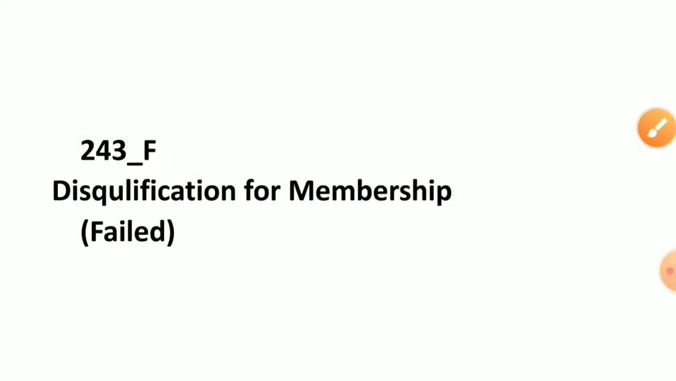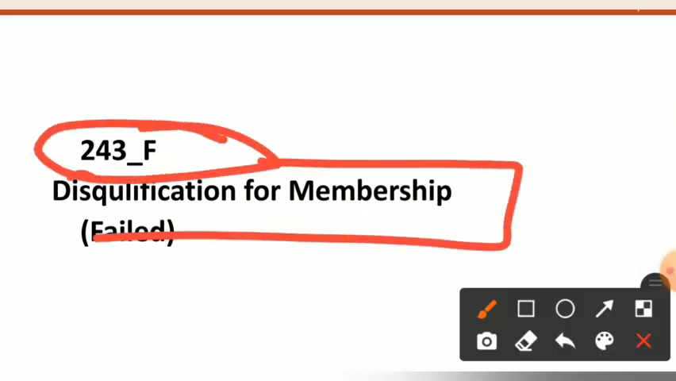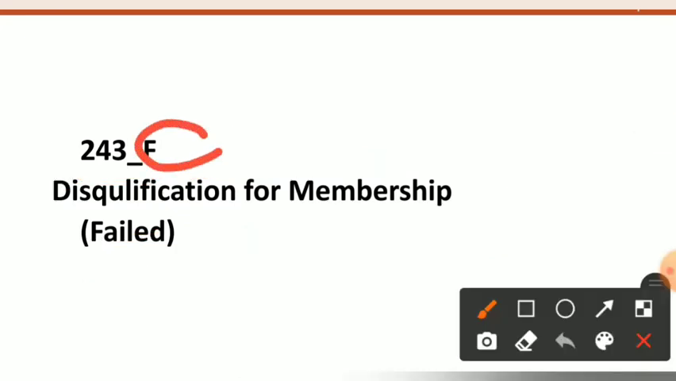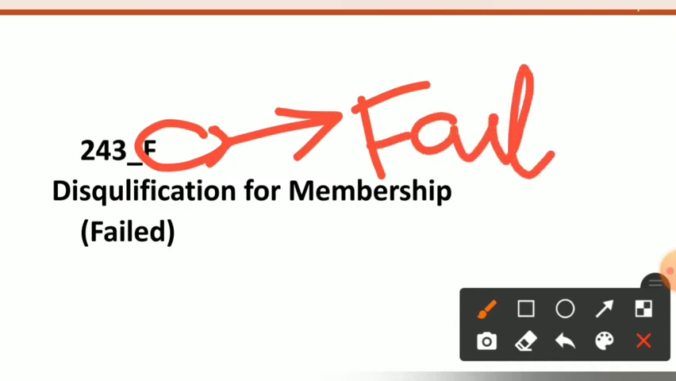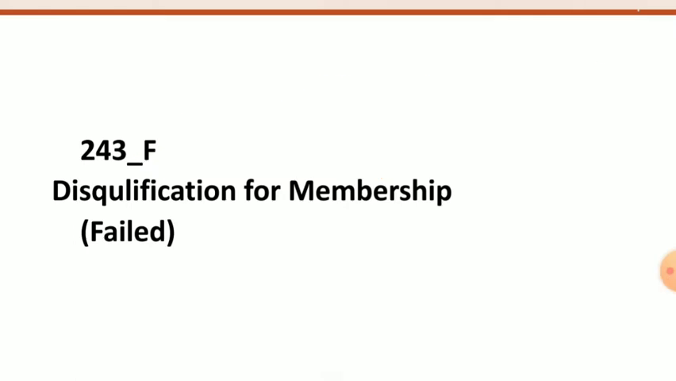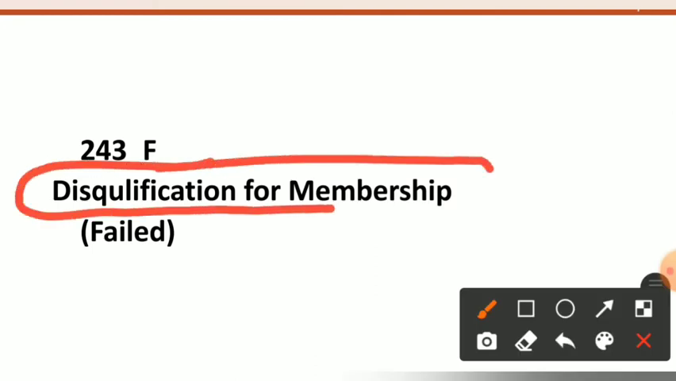Now see article 243F. Article 243F deals with the disqualification for the membership, and we will remember article 243F by remembering F stands for failed, and fail in other terms means disqualify. Here we will remember this. So we will remember this article 243F by remembering F as failed. So article 243F will be remembered as disqualification for the membership.